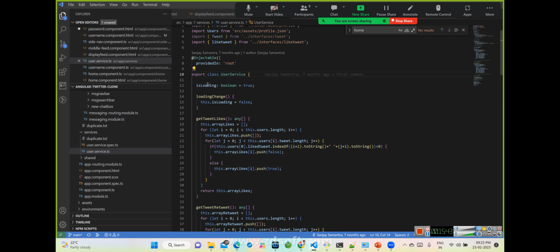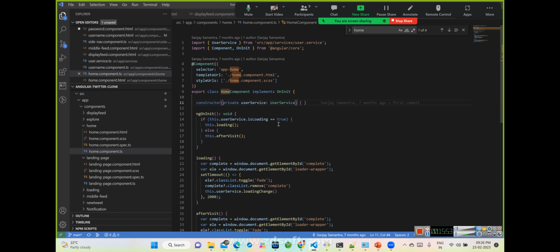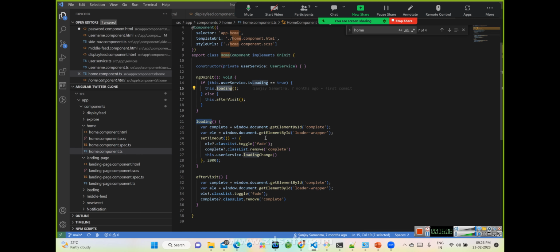In that place, see, isLoading by default is written true. I mean, we made it intentionally true so that we can explain the same thing. So by default isLoading is true and it is checking, and by default definitely it is true, right? So loading will be called. This condition should be API driven, but as of now we have done it manually. If it is true, what are we doing? We are calling this function called loading, right? What does it do? It just shows and hides portions, like showing the loader on the page.